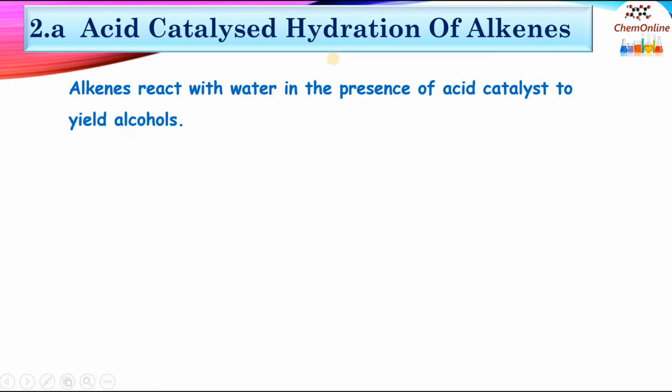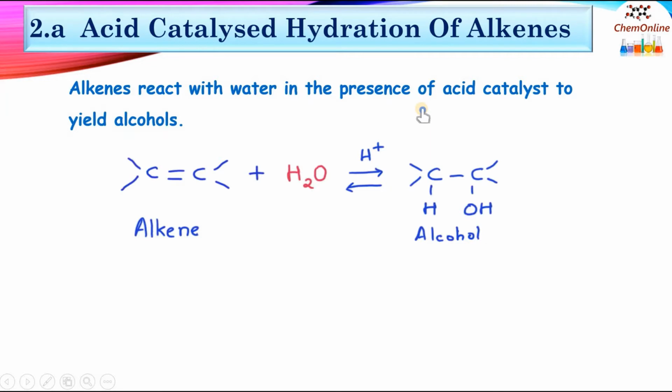Hydration means adding water. Since it is acid catalyzed, that means adding water in presence of an acid catalyst. So alkenes react with water in the presence of an acid catalyst to yield alcohols. This can be generally represented as C double bond C, which is an alkene, on reacting with water in presence of an acid H+, giving an alcohol.